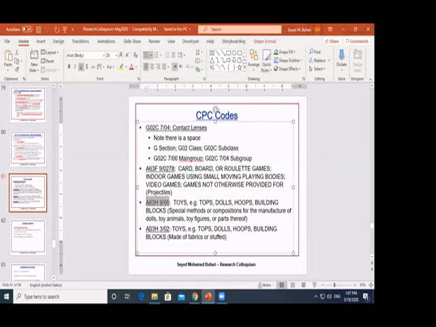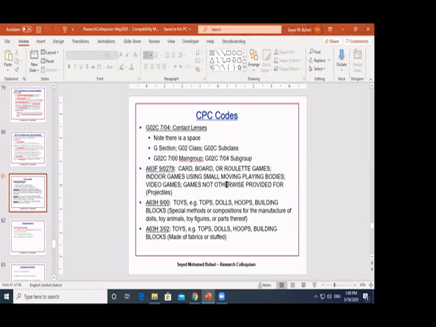And you will see here, it is under the same division, this one, same section here, same class. And then the subclass is also the same. But then the group and the subgroup are different. This is about toys. This is about fabrics. This is about the composition, maybe like animals, the figure of the toy, the style of the toy, and so on and so forth. Are you following the CPC now?